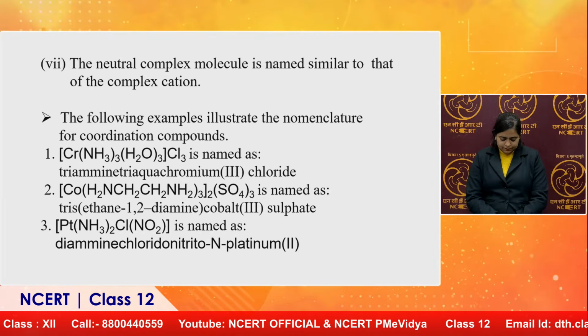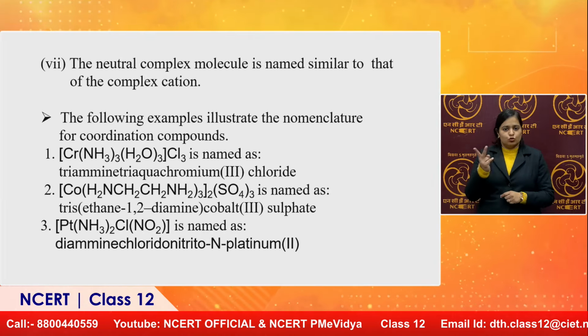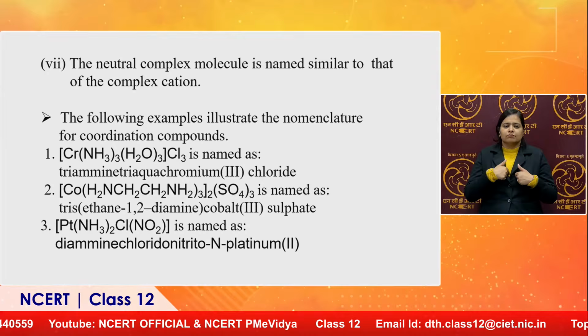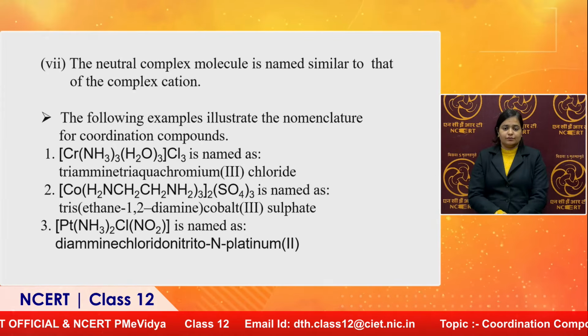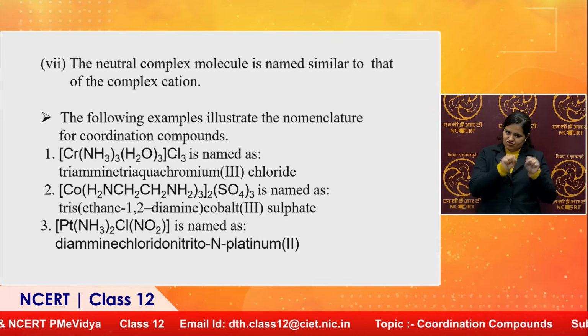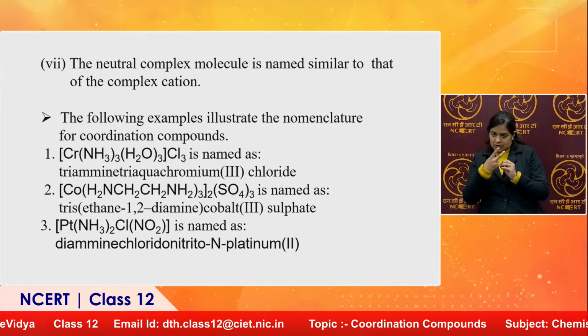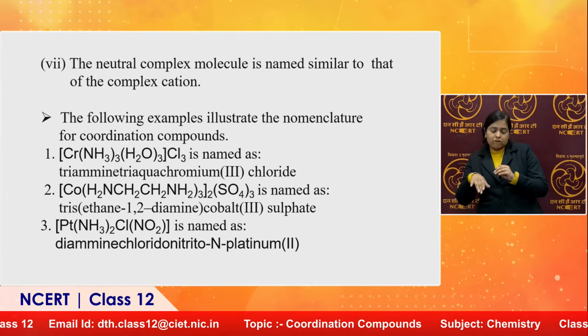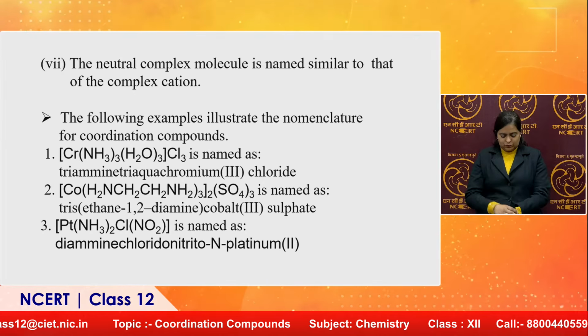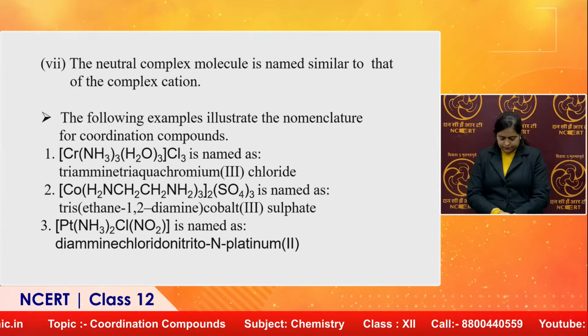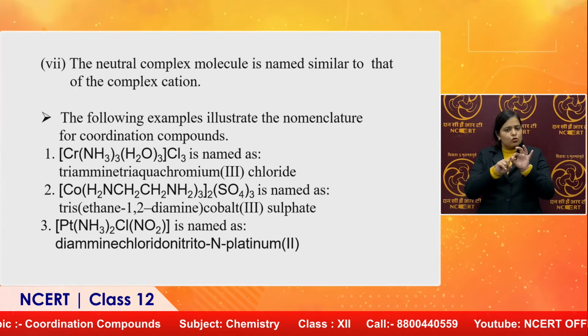So from both sides, we are able to write and explain these two phenomena. From the complex formula given, the IUPAC name must be written. If the IUPAC name is given, we must be able to write the formula of the complex. Such types of questions are generally asked in examinations.